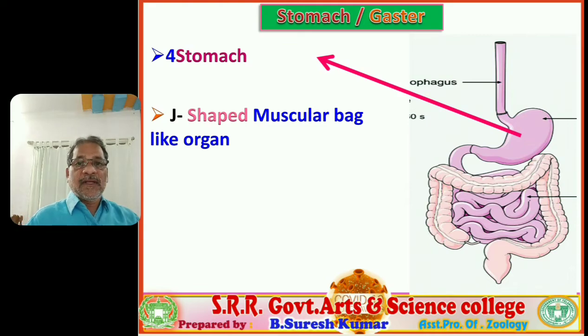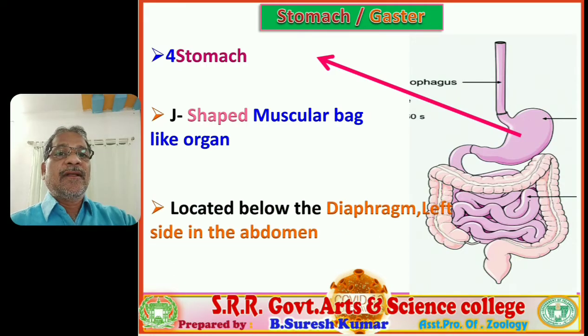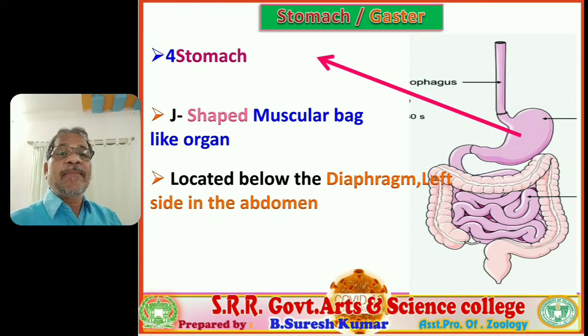It is a J-shaped muscular bag-like organ. The appearance of the stomach is J-like in shape and it is made up of muscle layers. In cross section, the structure of the stomach we will discuss in detail. It is a muscular, pouch-like organ located below the diaphragm. Already I told you about the diaphragm.